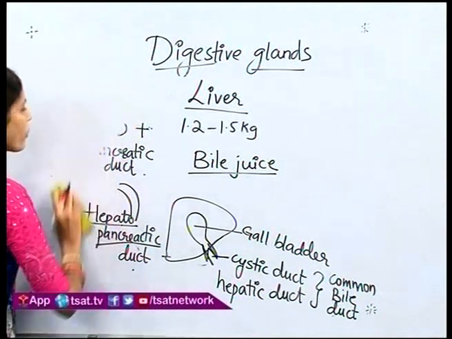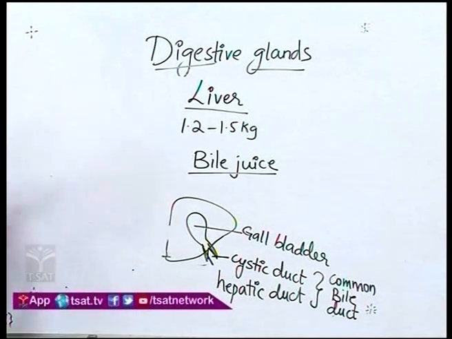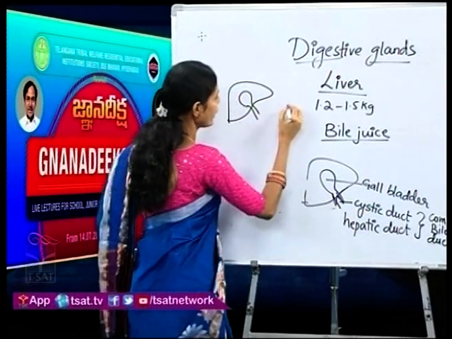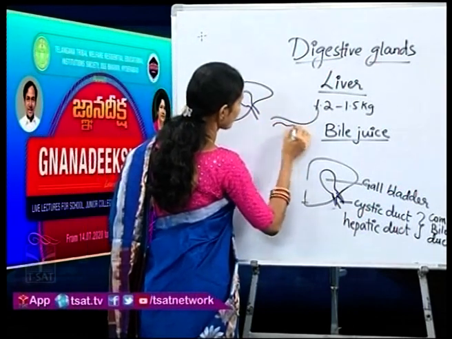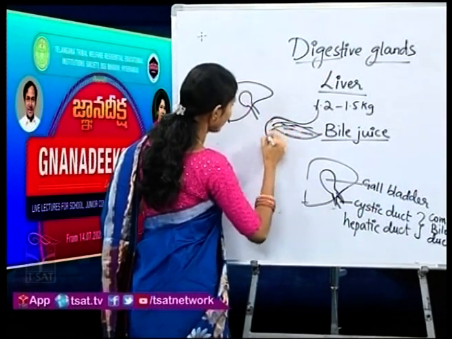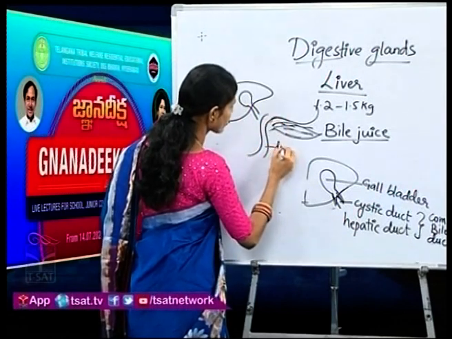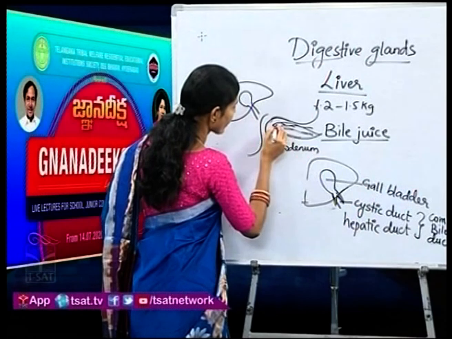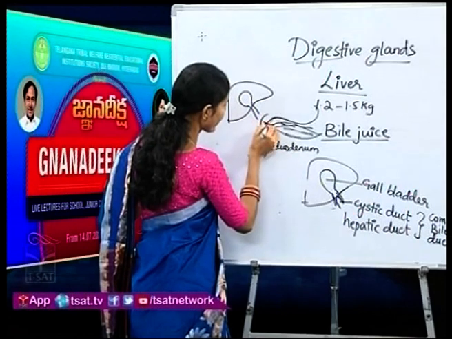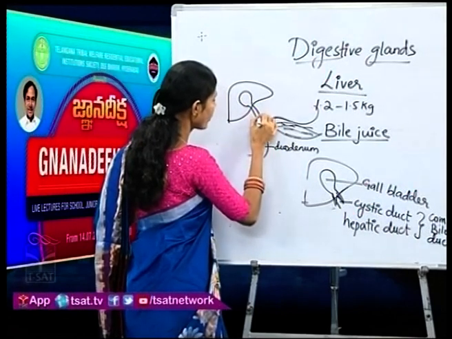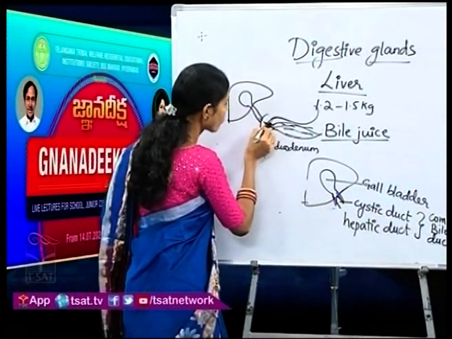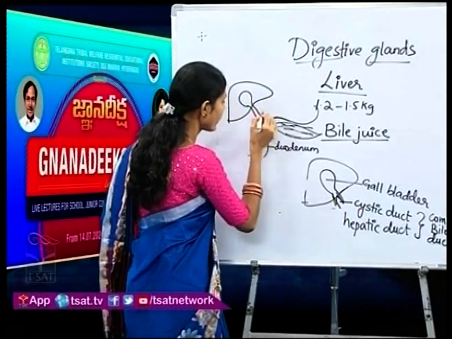I will just show you the pic so that you understand it in a better way. You all know that this will be our liver and we will be having the gallbladder, and you will be having your stomach here, below which you will be having the leaf-shaped pancreas, okay, and this stomach will be leading to our duodenum. So, this is your duodenum, this will be your pancreas which will be releasing the pancreatic juice, this will be your pancreatic duct, and this will be your cystic duct, or this will be your common bile duct. So, these both of them join together and they will be releasing into the duodenum.